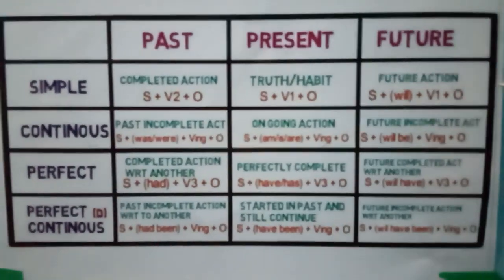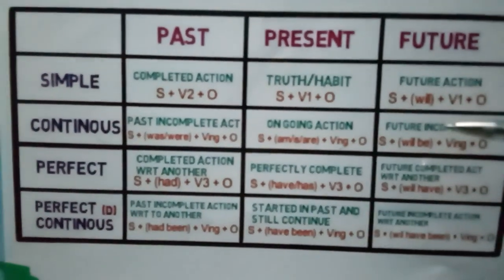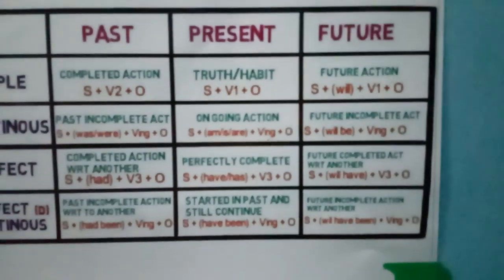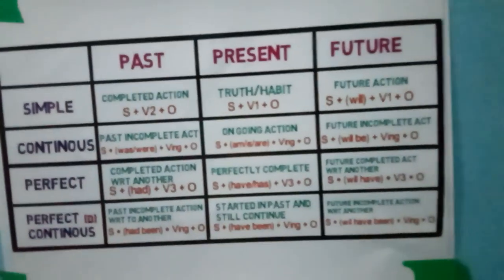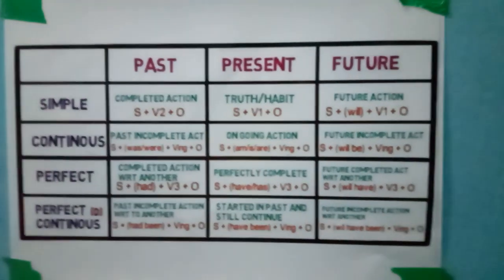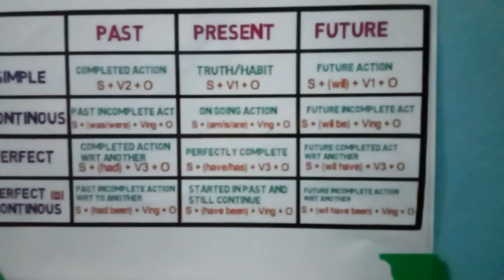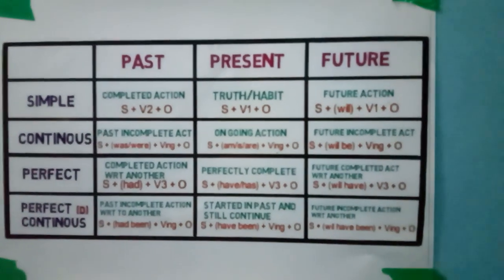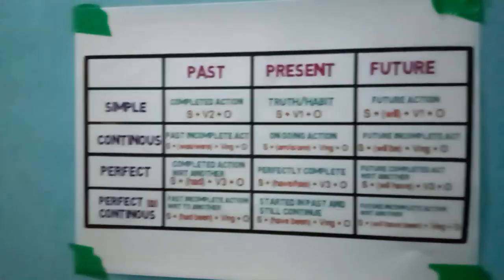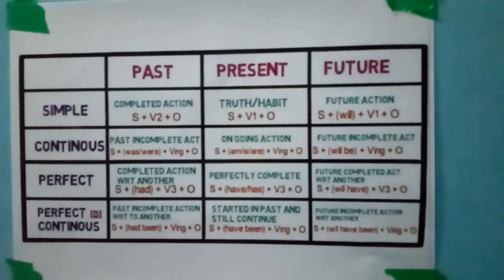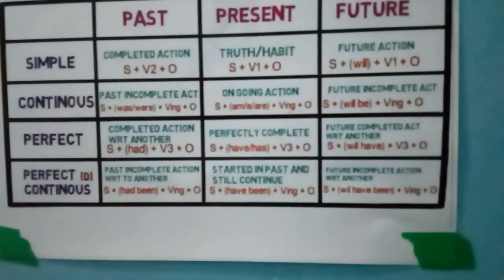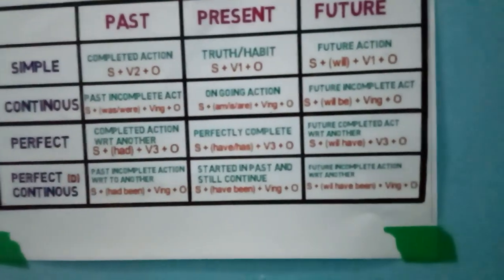You can see the next is future continuous tense. Future incomplete act, that means some action which is going to happen in the future, that is an incomplete action. Just below there you can see the structure of the sentence: subject plus will be plus verb first form plus ing plus object. As we have been discussing earlier, whenever you talk about the continuous form you have to add ing along with the first form of the verb. Like the same sentence, Ram will be writing a letter.